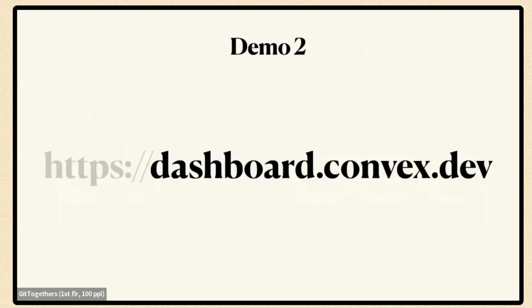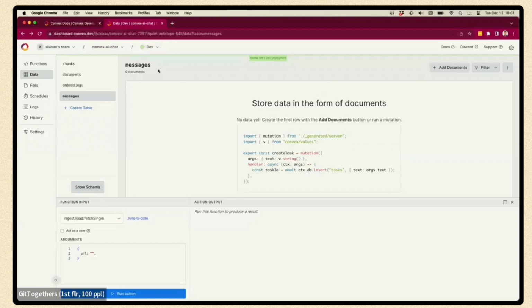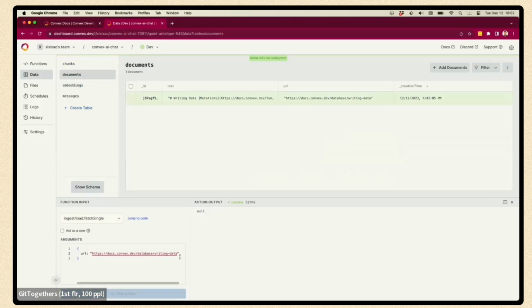And I think it might be more fun to see this in action as well. So here I have an instance of this backend. This is the Convex dashboard. There's a lot of stuff here, but we're going to have 4 tables. I'm actually interested in the documents table. There's nothing in here, but I have all the code, I have the implementation. I also have a function, which I called fetch single, that takes a single URL from our docs and does the first step. It loads the document, parses it, and splits it up. So let me paste in the right URL and run the function.